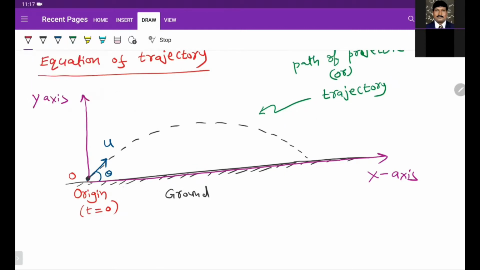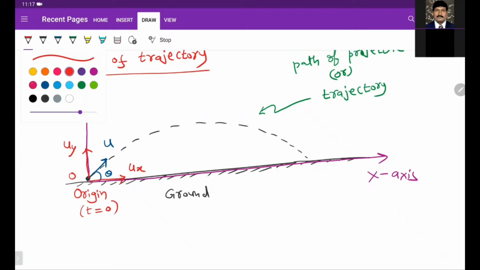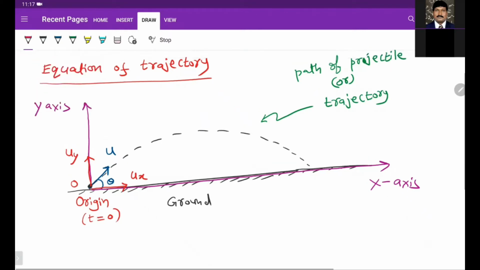Along x-axis, this particle has velocity ux, the initial velocity along x direction, and along y direction uy. That means we are projecting the particle simultaneously along x-axis and y-axis.